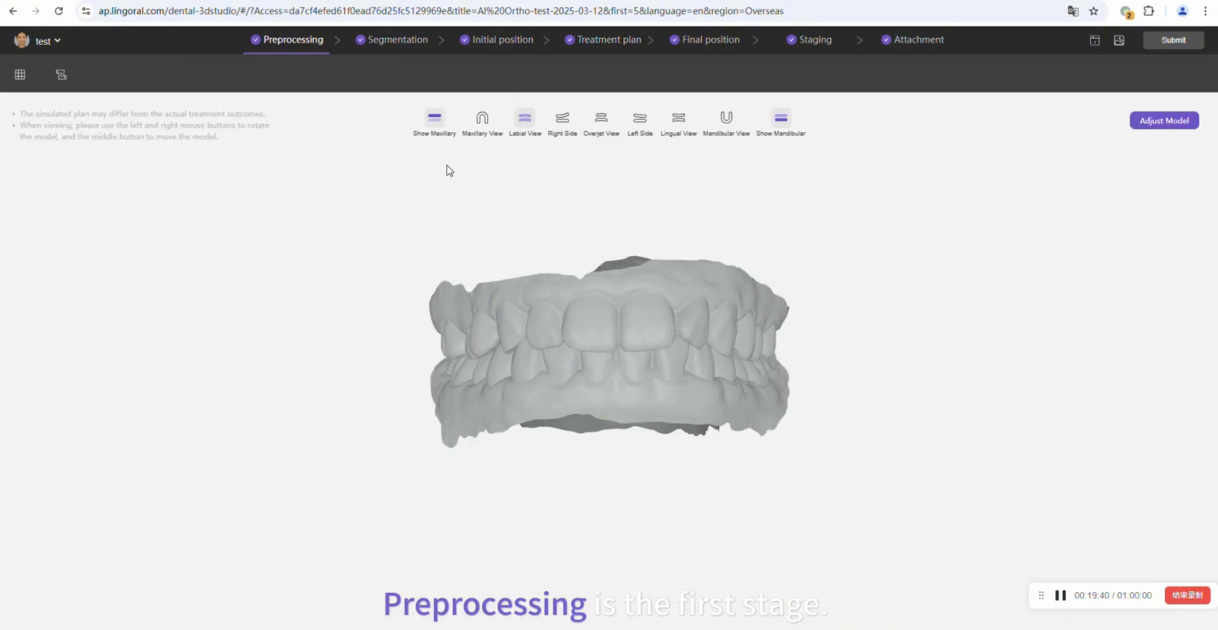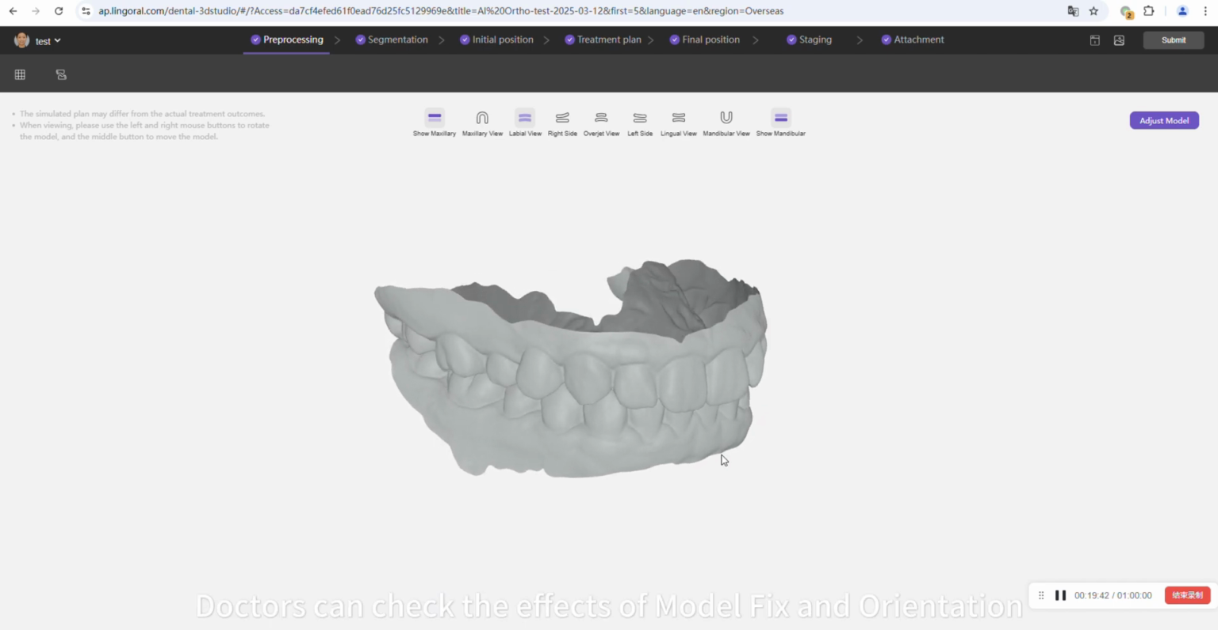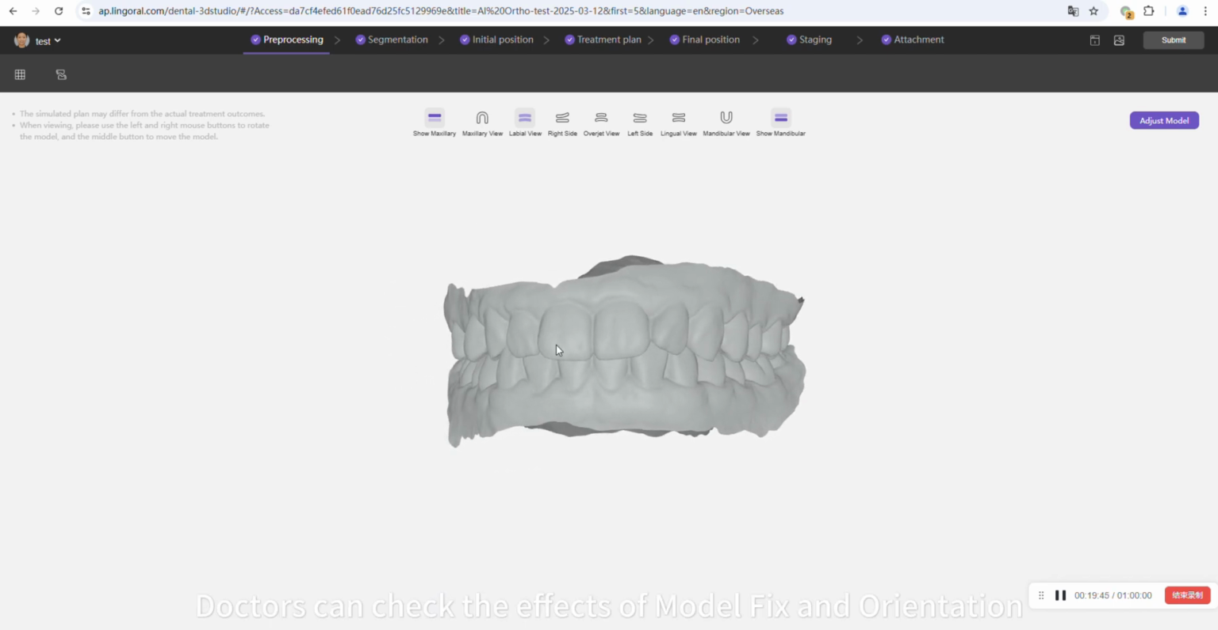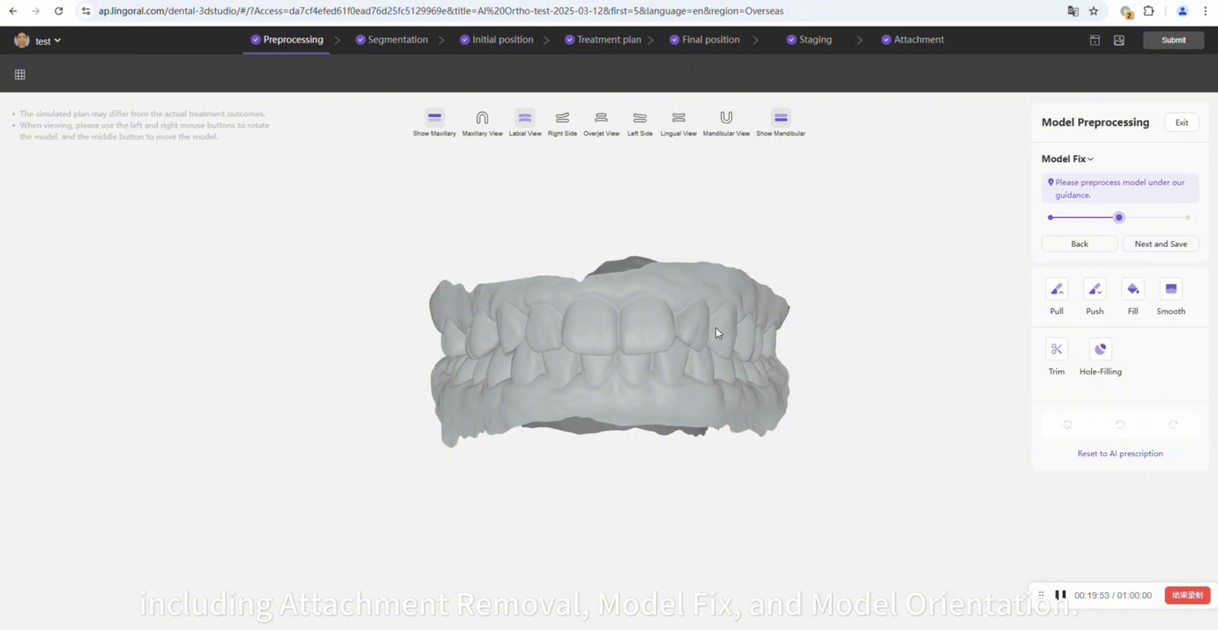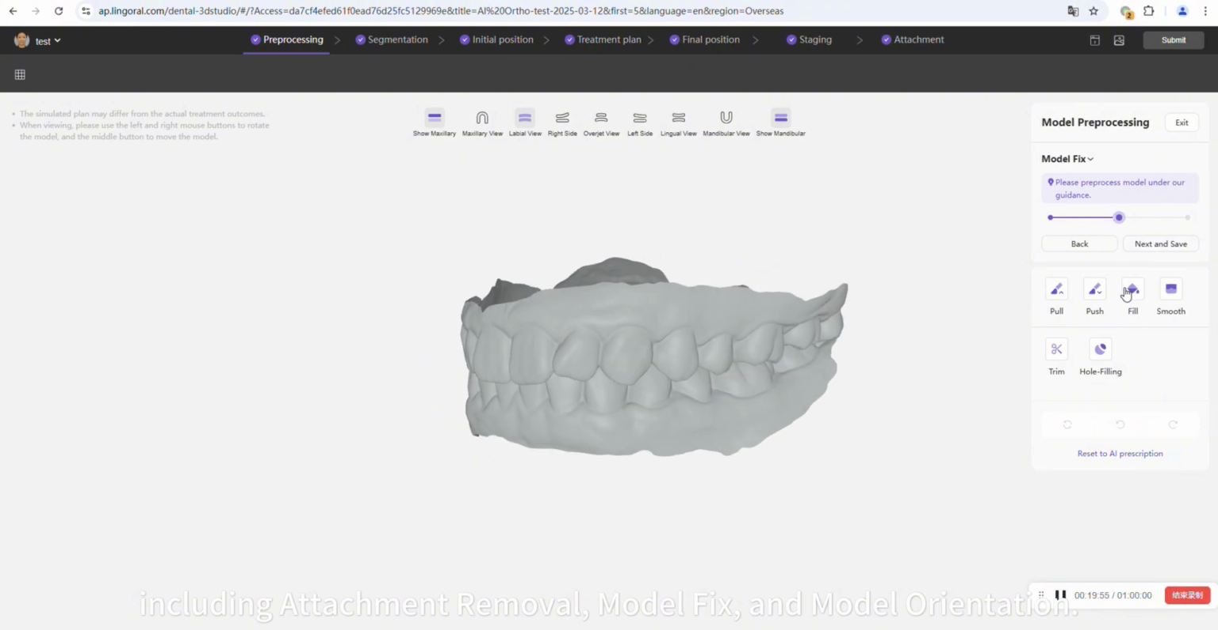Pre-processing is the first stage. Doctors can check the effects of model fix and orientation in the pre-processing stage. The model can be adjusted in 3 steps, including attachment removal, model fix, and model orientation.